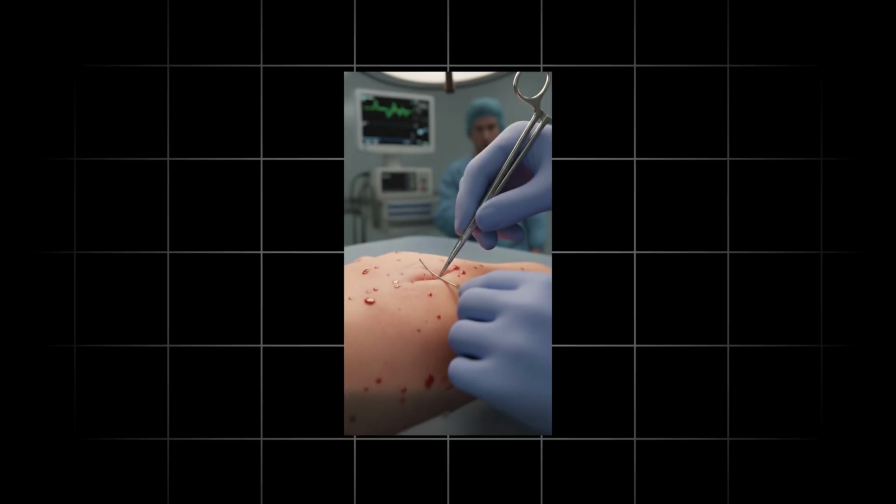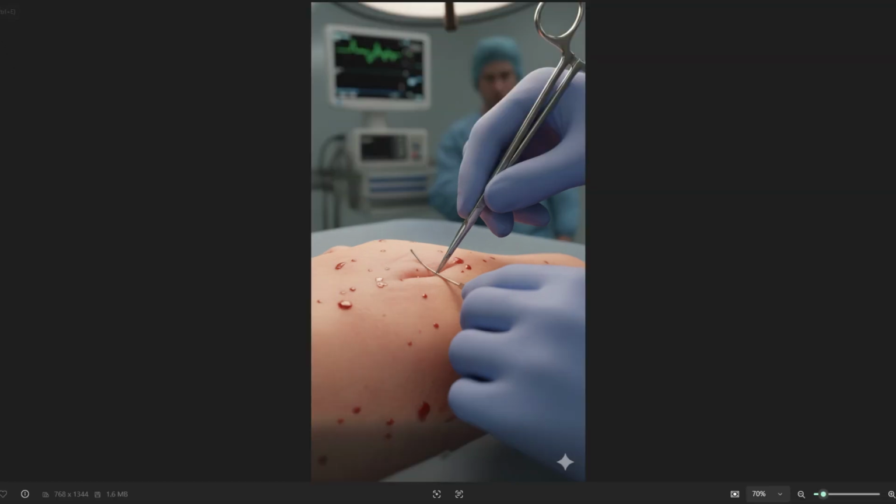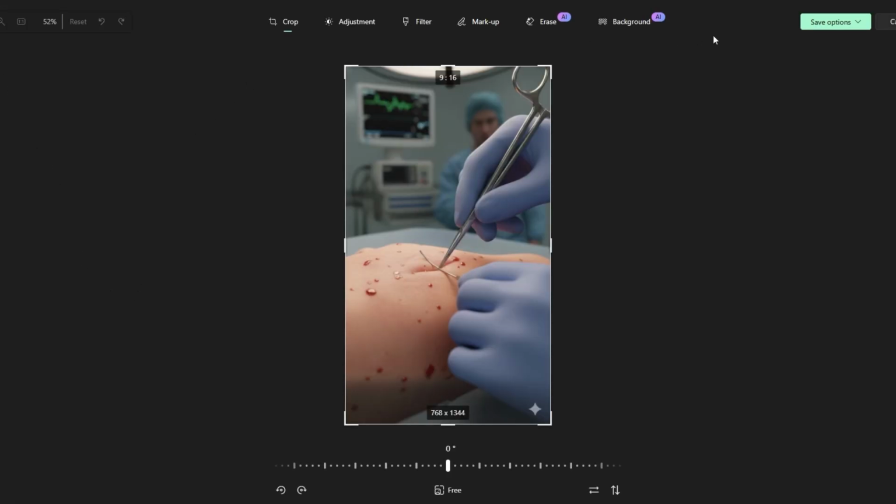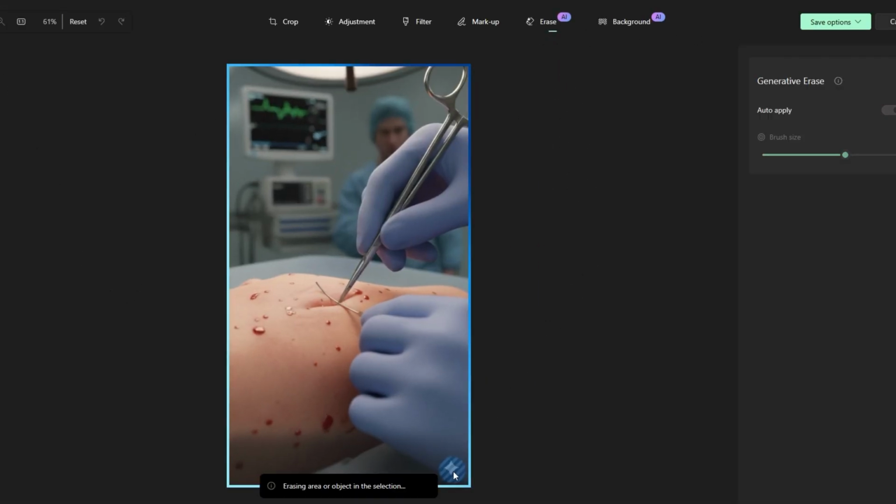It'll rebuild the scene in perfect vertical format. Clean the image if needed using any free Windows editor, remove Nano Banana logos, crop, resize. Repeat for every scene, scene 2, 3, 4, until you have your entire set.